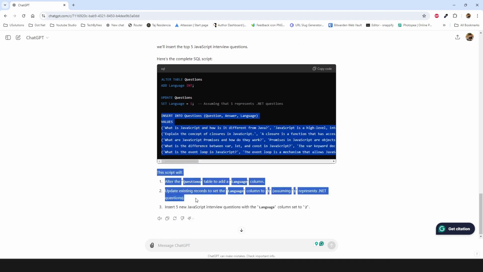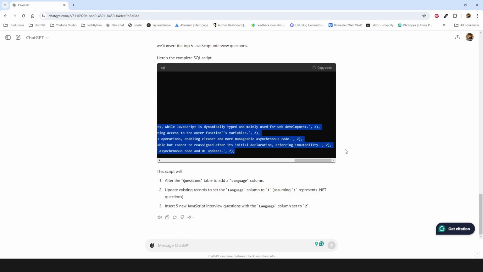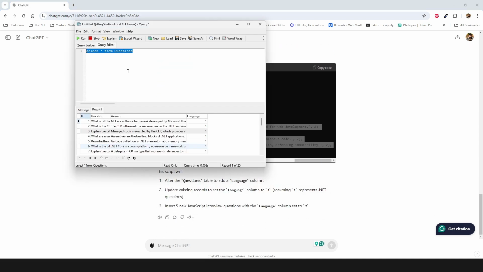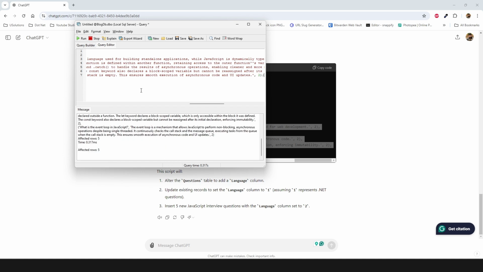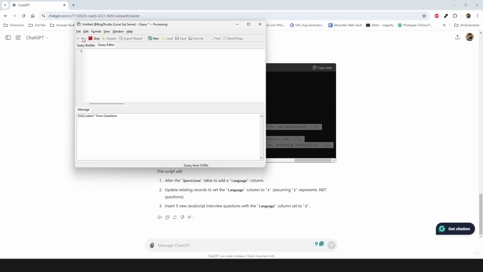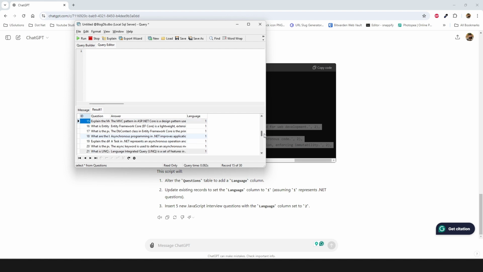And now let's try to add those new records with that script, and we have the next 5 in the table as well. So the first 25 have language 1, and the last 5 have language 2, because those are related to JavaScript. And this is how we can generate actual data for any system. And this is specifically the question-answer system that we are exploring.